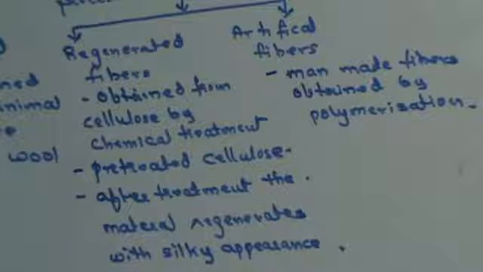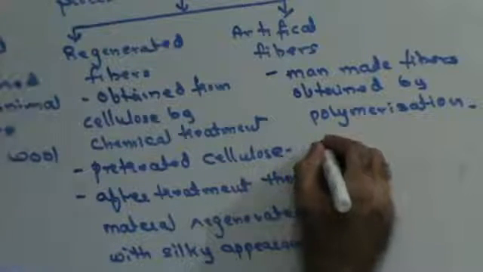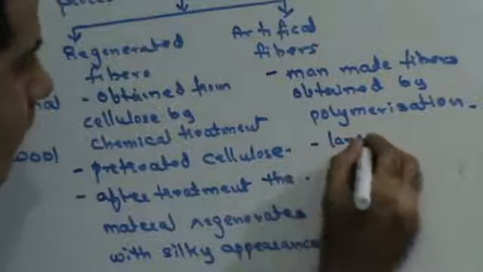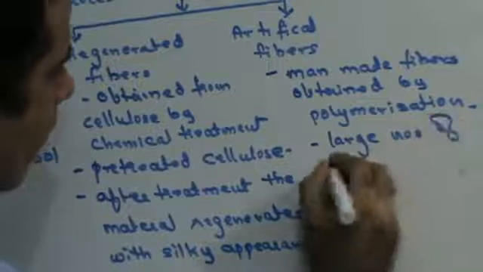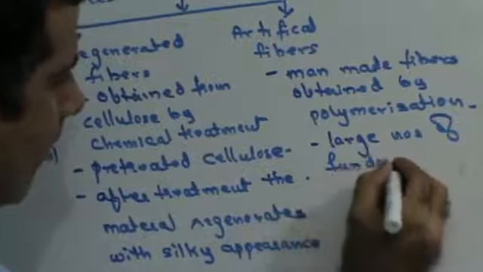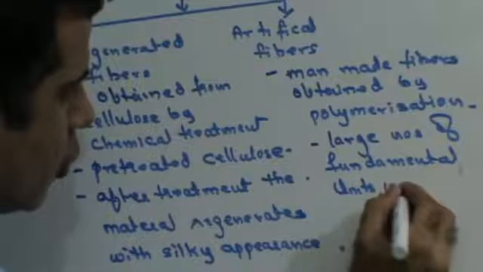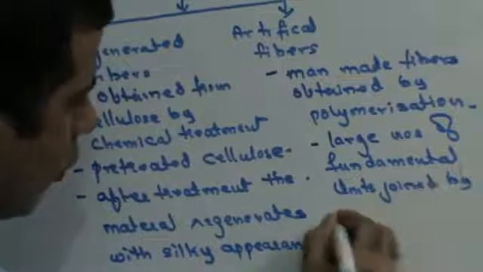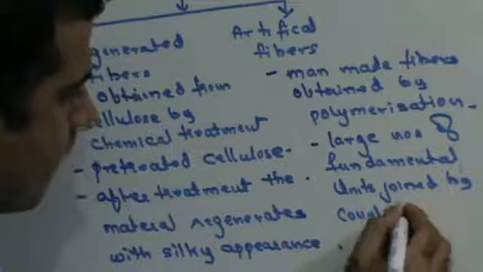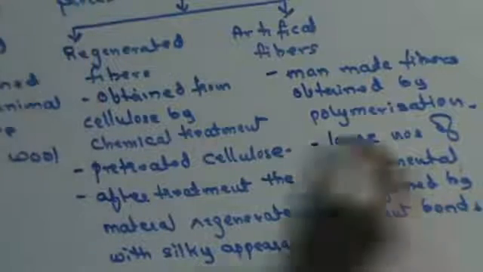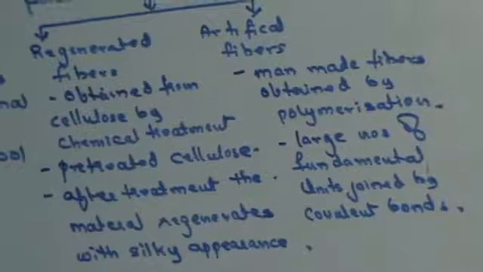The process by which monomers are converted into polymers is called polymerization. It involves joining a large number of fundamental units with the help of covalent bonds. So that's your entire classification of fibers.